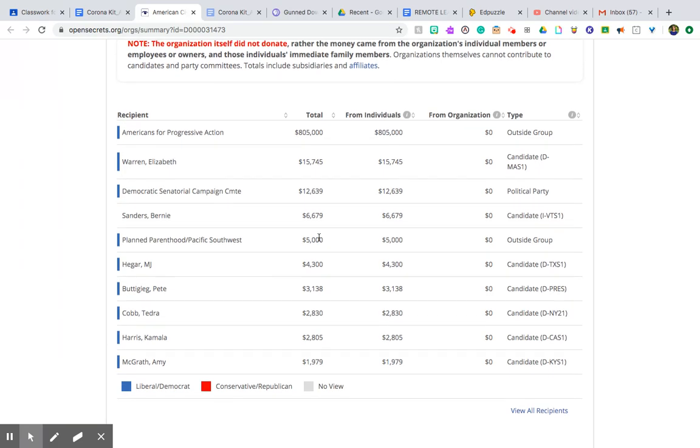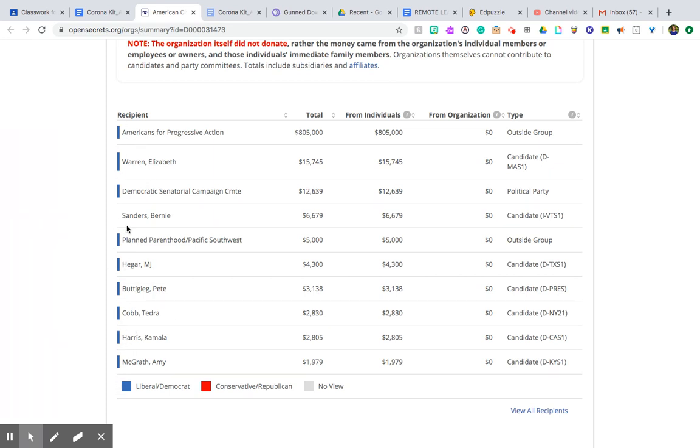Okay, so as you can see, it has broken down who. So you've got a group here. You've got a candidate, Bernie Sanders, Pete Buttigieg. All of these were candidates running for the presidential election. They will be color coded.